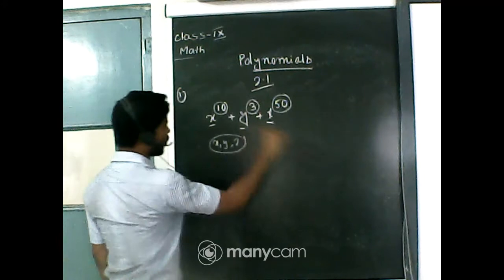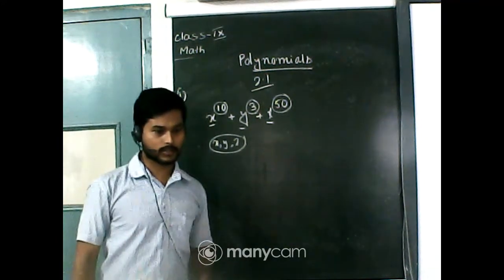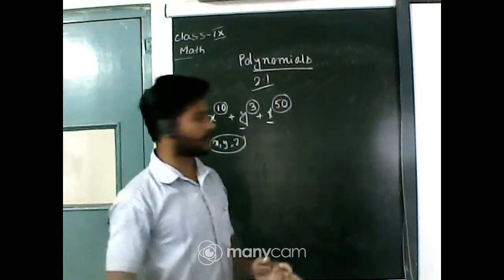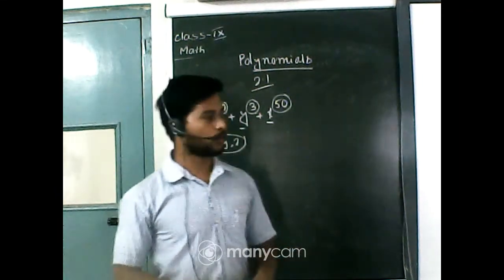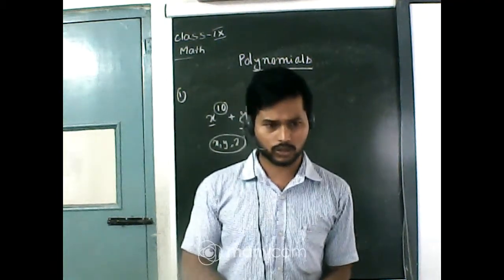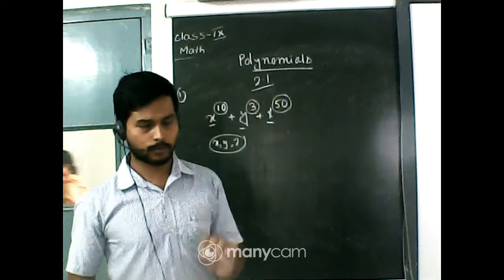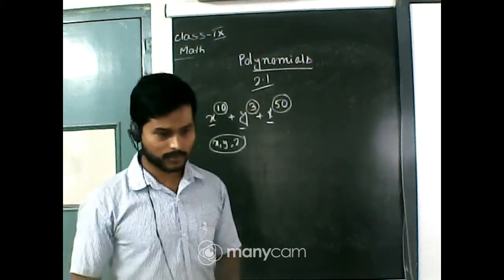So this is a polynomial of 3 variables, not one variable. But here we have to check whether the given polynomials are polynomials in one variable or not. So this is a polynomial, but not in one variable.